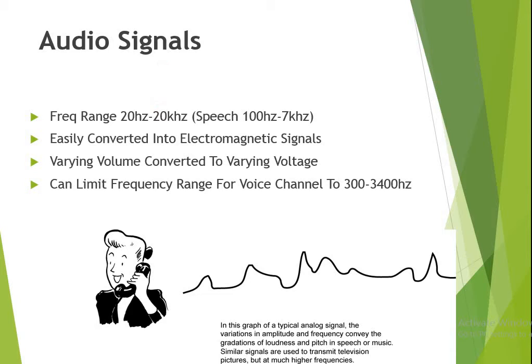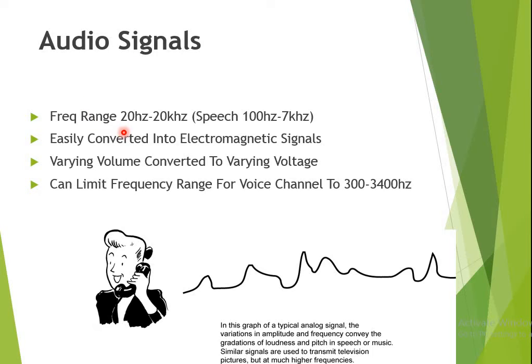First we are going to discuss the three parameters. The first one is the data, then the signals, and the third one is the transmission. Now if you are representing the data, the data can be an audio signal or a video. Data can be in the format of analog data and digital data. In analog we have two types of data. The first one is the audio signal. So what is the frequency range of the audio signal?